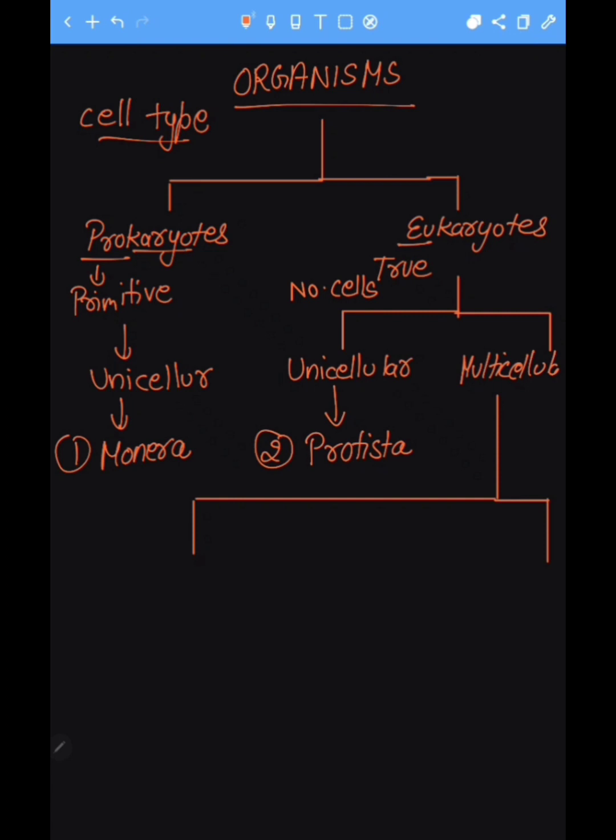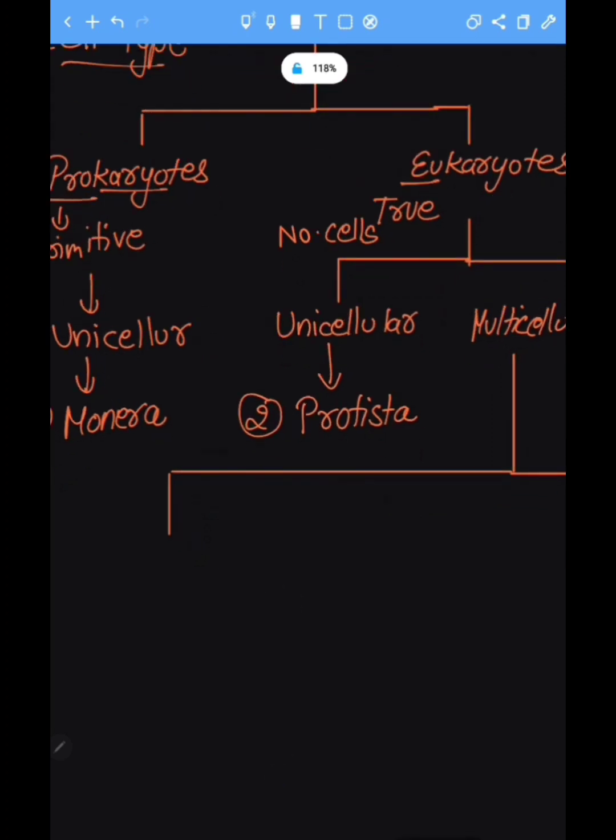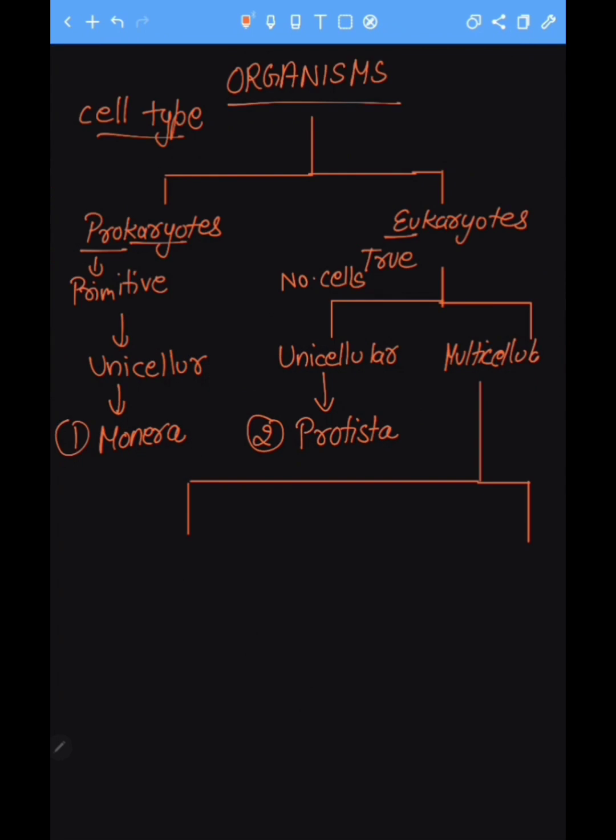Multicellular organisms are subdivided. For multicellular organisms, we subdivide them on the basis of cell wall. In the differentiation with cell wall, we have some organisms with no cell wall and some with cell wall.